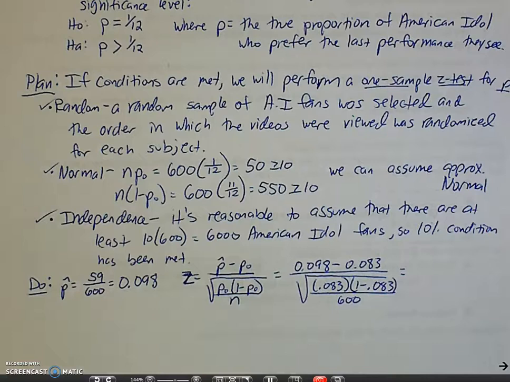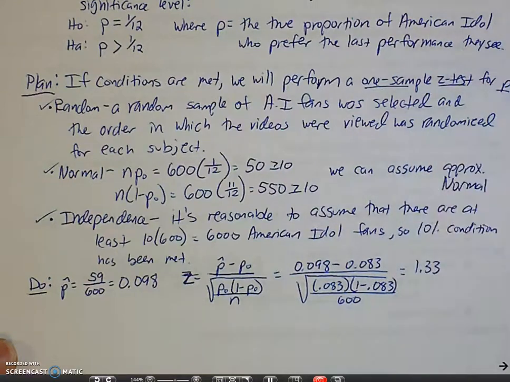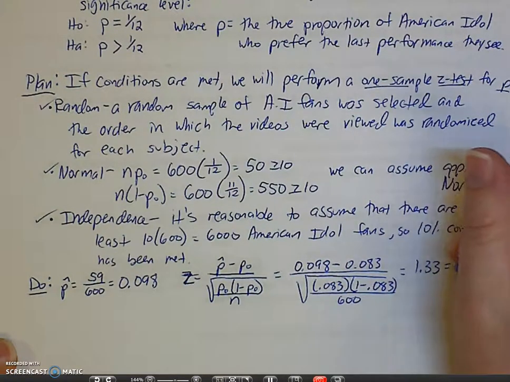Okay. Take a second, plug that in your calculator, right? It's one thing to know how to write it down. It's another thing to know how to actually put it in your calculator and get the correct solution. So, honestly, pause this video and do that right now. You should get a test statistic of 1.33. That is our test statistic.